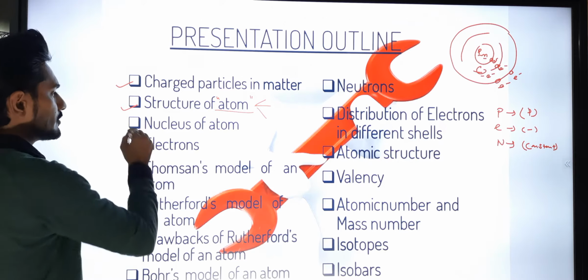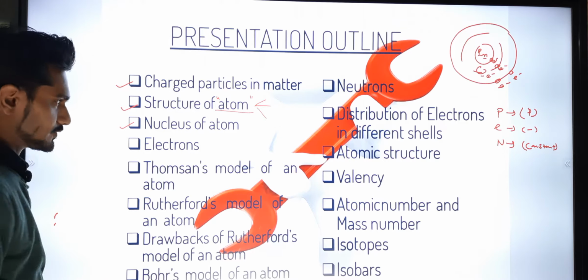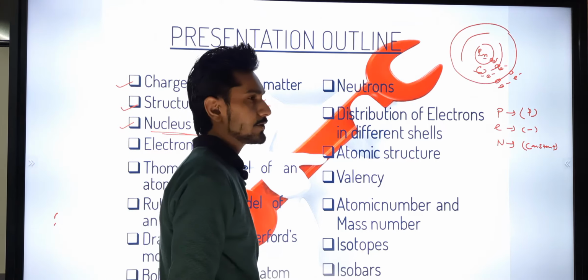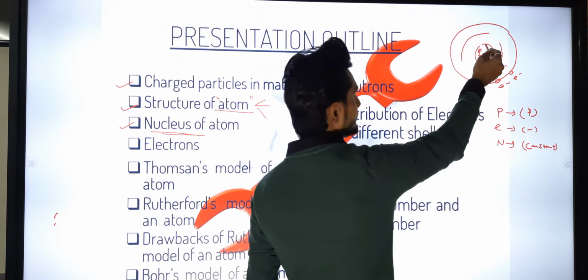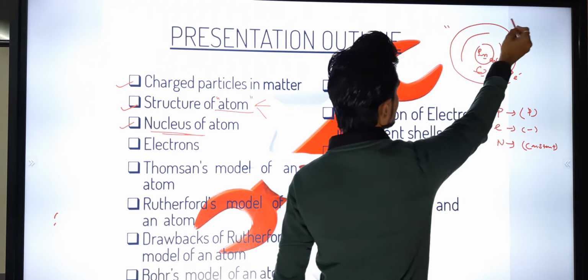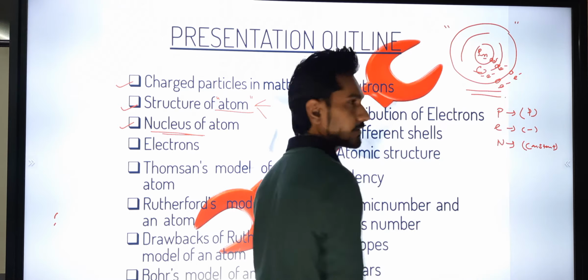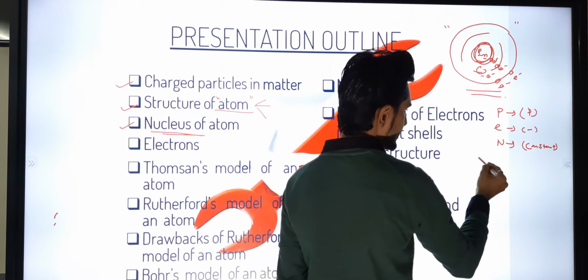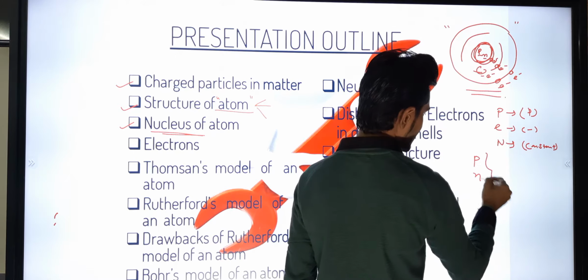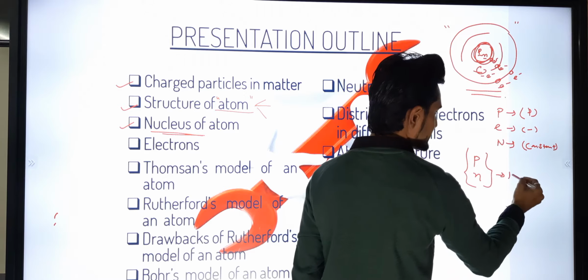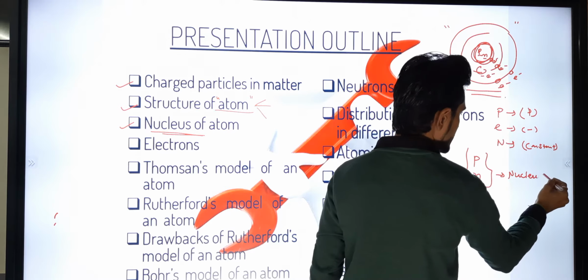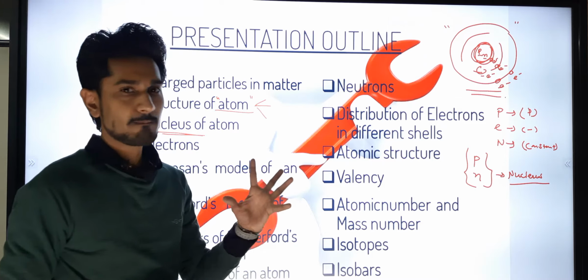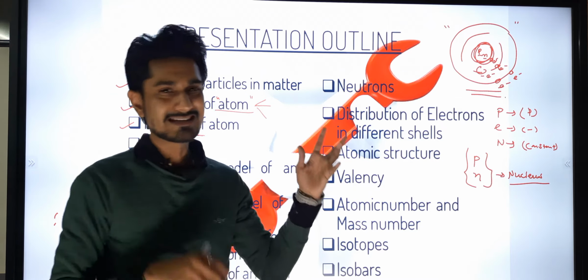Afterwards we are going to see the nucleus of the atom. If we make the atom, it will be made up like this, the basic structure of the atom. In that we are going to see the middle portion, which contains the protons and neutrons. What protons and neutrons make up is called the nucleus. So the nucleus is a stable subatomic particle present in the atom.